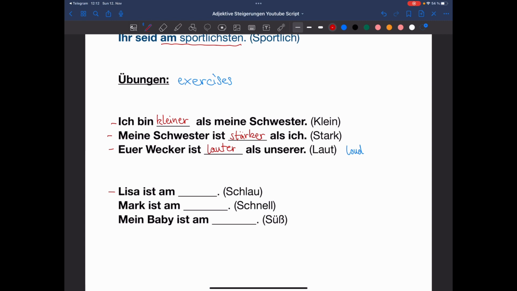Let's move on to the superlative form in these sentences. So, Lisa ist am schlausten. Schlau means smart. It is another word for smart, but there's a couple of words that mean smart in German. Lisa is the smartest. Next sentence is Mark ist am schnellsten. Mark is the fastest. And the next one is mein Baby ist am süßesten. Perfect. Süß means cute.